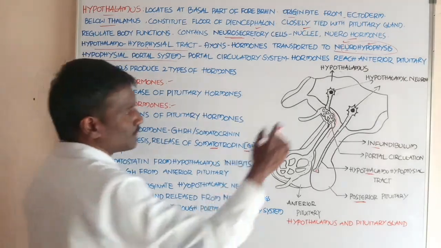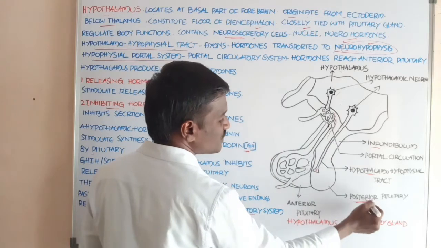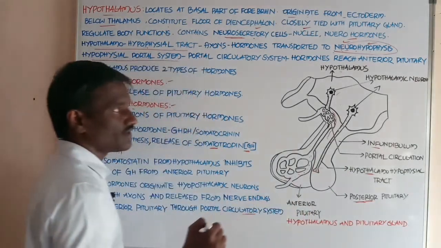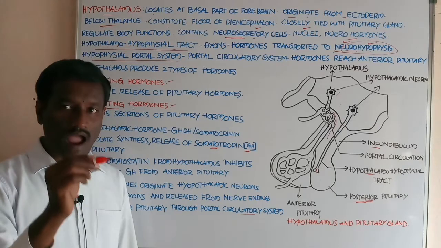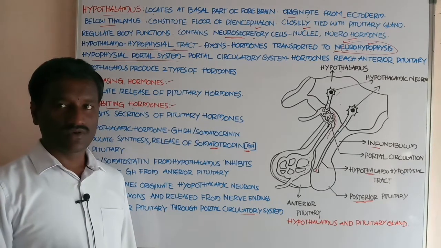Two types of hormones reach the posterior part of the pituitary. These are oxytocin and vasopressin.